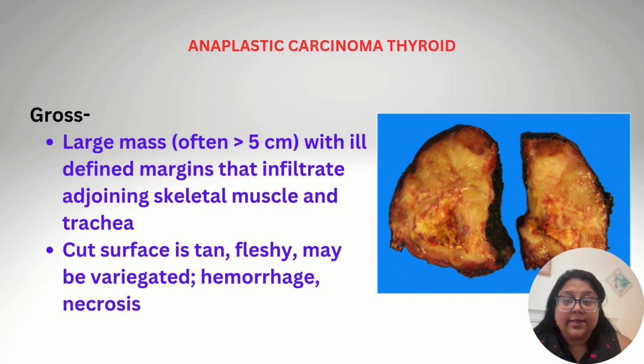Grossly, these tumors are large masses, often more than 5 centimeters, with ill-defined margins that infiltrate adjoining skeletal muscle and trachea. The cut surface is tan, fleshy, and may be variegated with hemorrhage and necrosis.